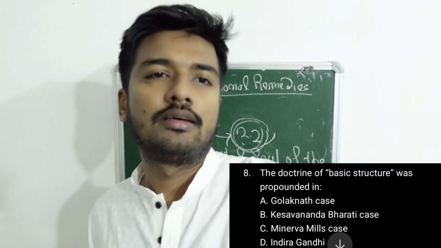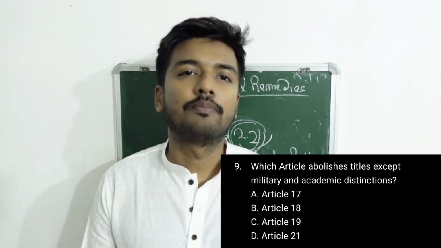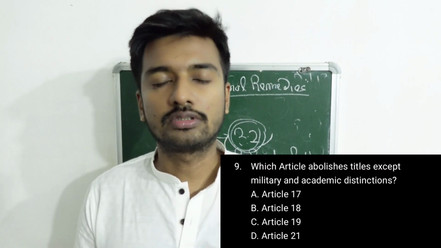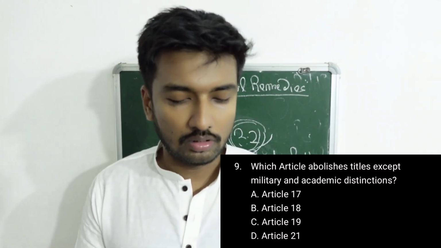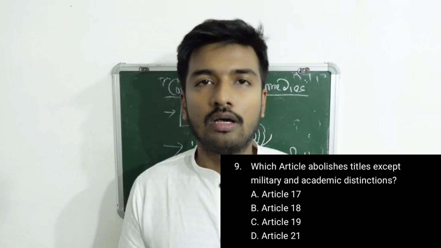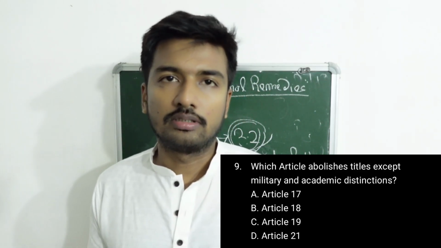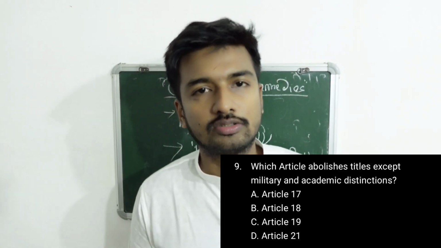Moving ahead, question number 9: which article abolishes titles except military and academic? The answer is Article 18. According to Article 18, you can use titles like doctor if you have gained a PhD degree, or captains and brigadiers, but you cannot use titles like Bharat Ratna Award or Bhupen Hazarika. So which article prohibits? Article 18.